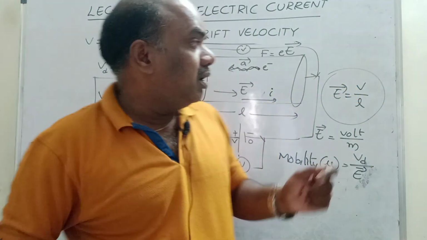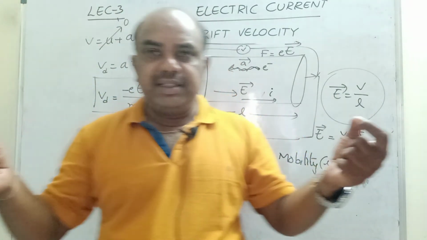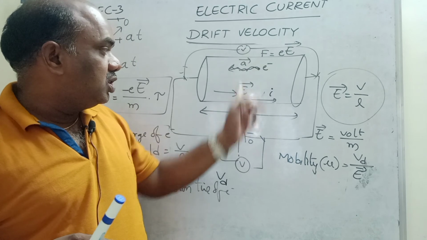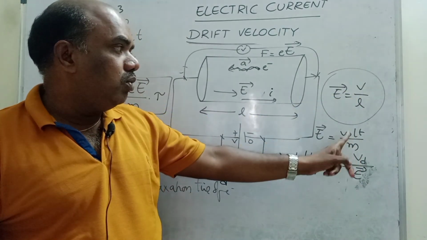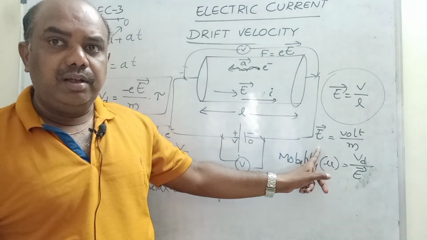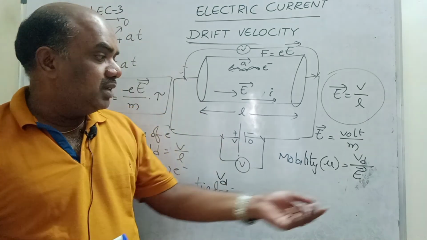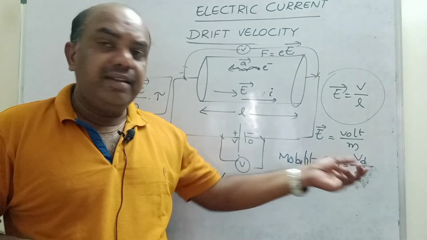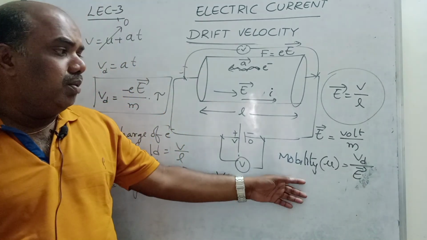Electric field is nothing but potential difference by length, the potential difference across the cylindrical conductor by length. Potential difference unit is volt, so volt by meter is the unit of electric field. Next, mobility. Mobility means movement. How does the mobility change? Because of the electric field, some drift velocity takes place. So this ratio, drift velocity by electric field, is nothing but mobility.